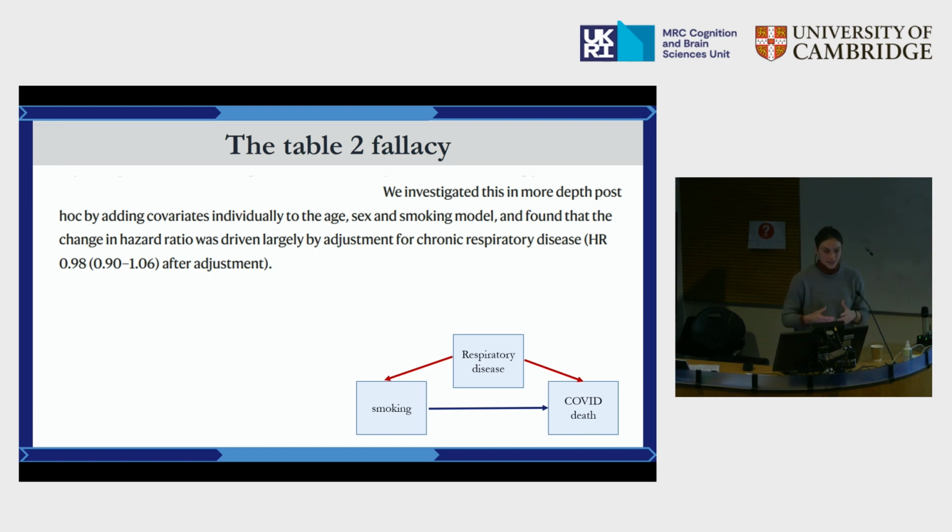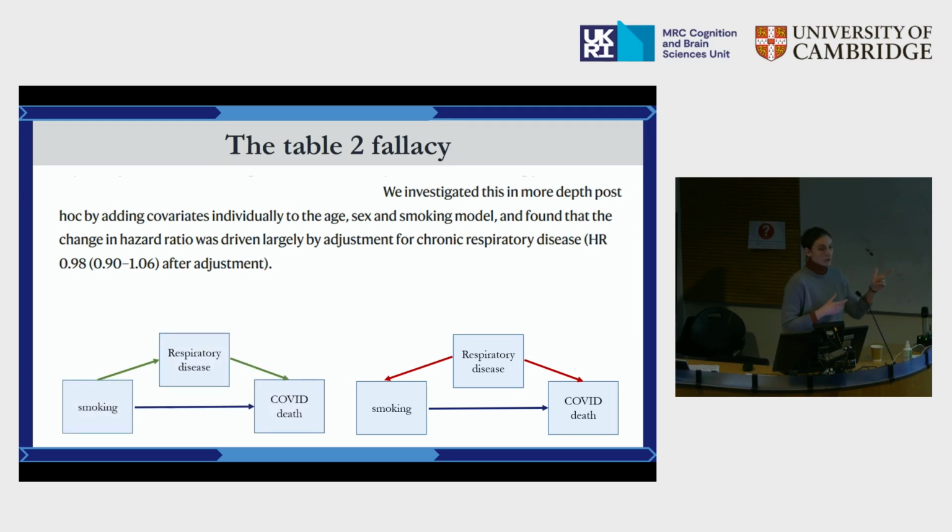We know, however, that when we think about the causal structure, that is not the case, and instead respiratory disease could actually be a mediator or a potential mechanism. If you're a smoker, you're more likely to develop respiratory disease, which in turn makes you more likely to die from COVID-19. So by including respiratory disease as a confounder, you're introducing bias in your model. This could be, for example, the result of collider bias. There are different sorts of biases that can come into place when confounders are added and controlled for.